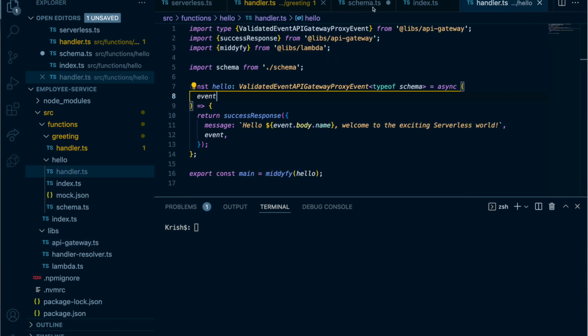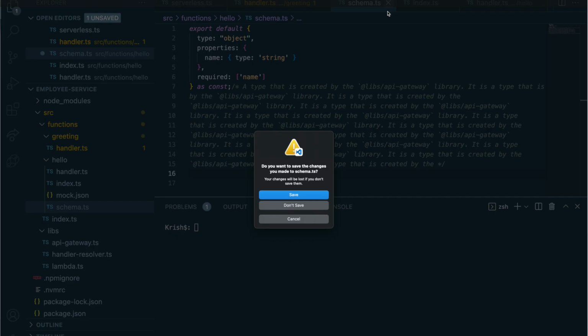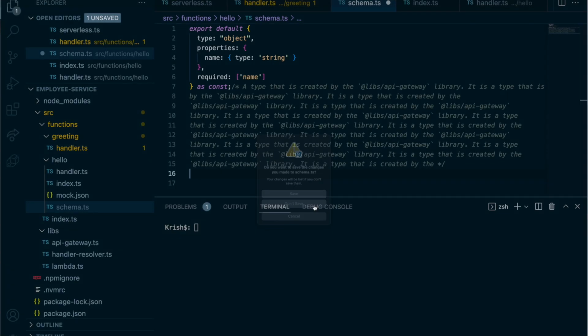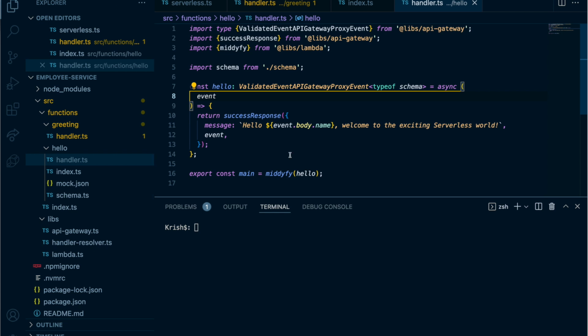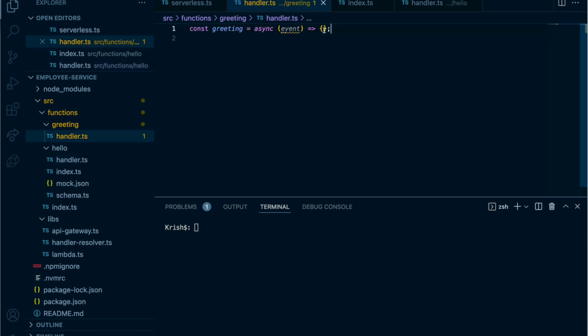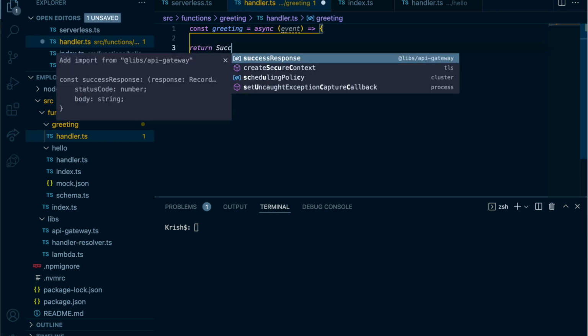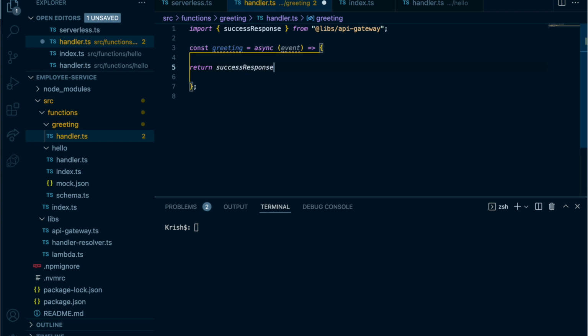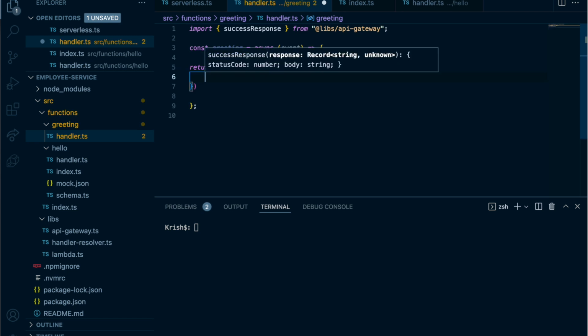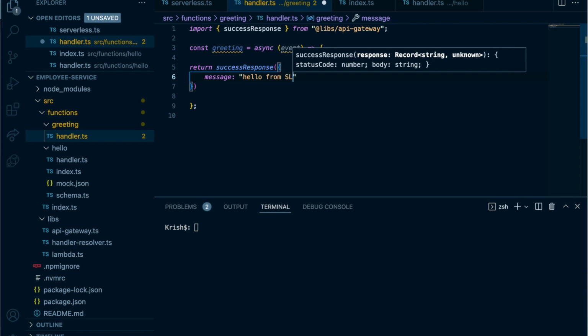Okay, so now we don't need the schema. Okay, and what you can do here in this one, I'm going to return, right, success response. And for the success response, I am passing the message as hello from serverless base lambda.